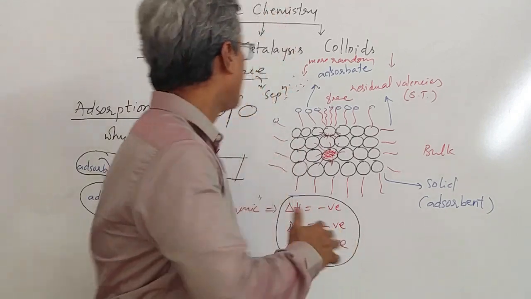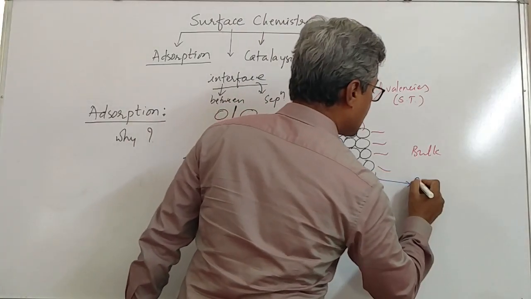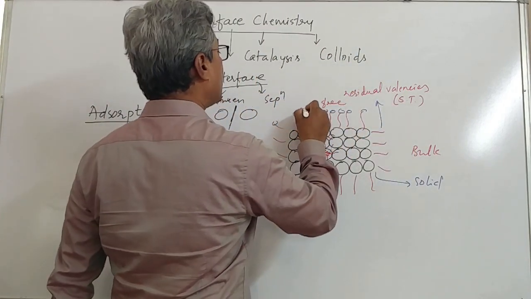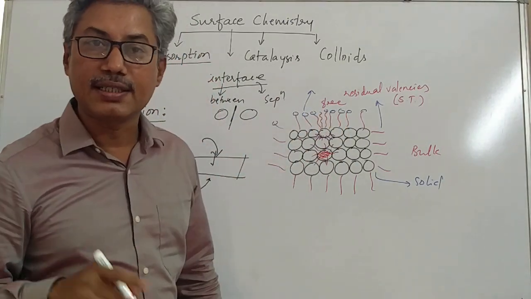That is why it is called surface chemistry. Is it clear, students? Here, this is the solid and these are residual valencies, and these are the particles which will sit on the surface of the solid.